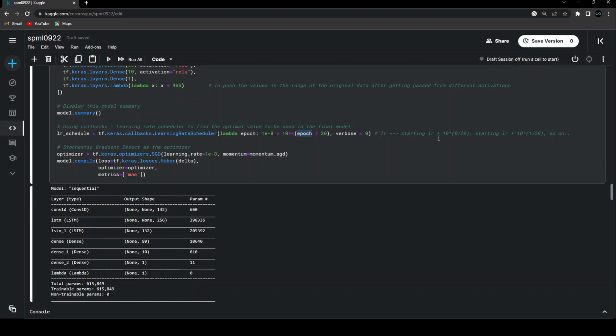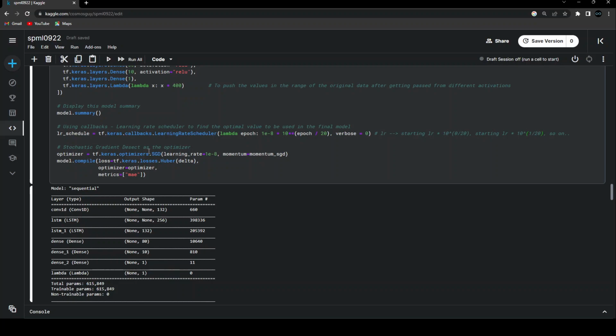So as you can see, the first learning rate would be the starting learning rate, that is 1e to the power of -8, multiplied by 10 to the power of 0 by 20. The next learning rate will be the starting learning rate multiplied by 10 to the power of 1 by 20. All these values are how my learning rates are going to change. So that's how my learning rate schedule is going to work. And for all these learning rates, we'll be getting certain outputs, and those outputs are what we're going to plot later on.